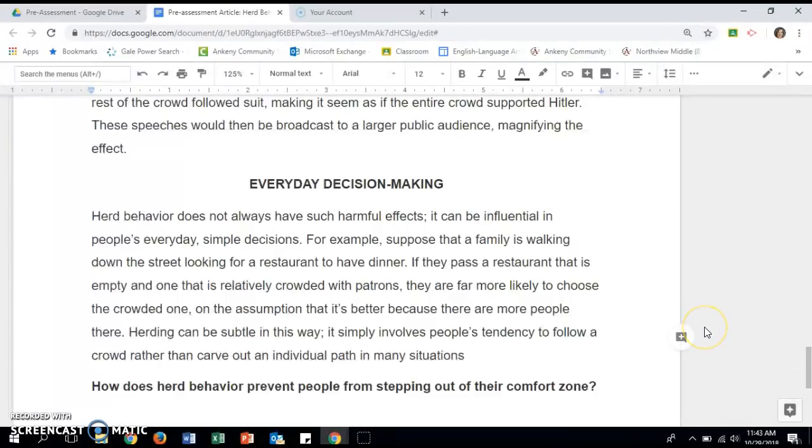So this last section points out how even everyday small decisions, such as choosing a restaurant, can be affected by herd behavior. And the example given is that if one restaurant seems more crowded than another, then many times people will assume it's a better restaurant and go to the restaurant that's crowded.